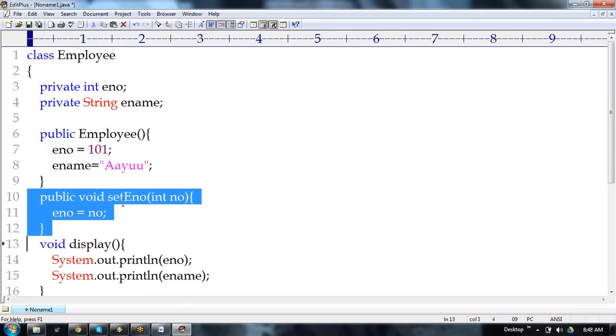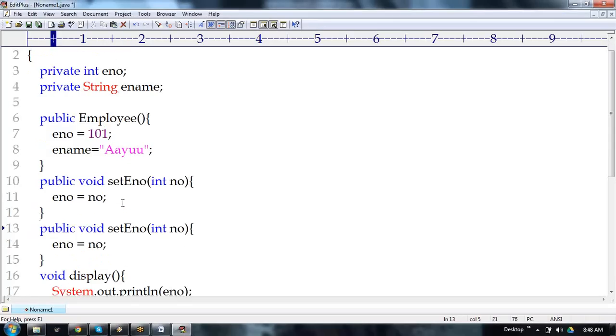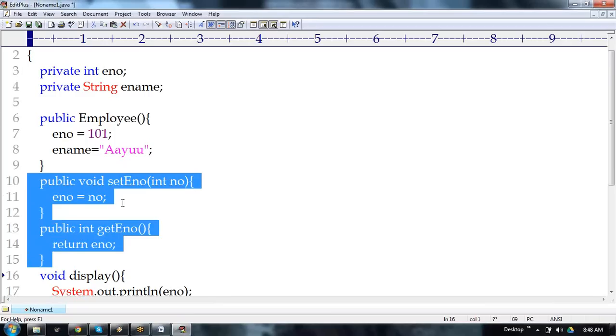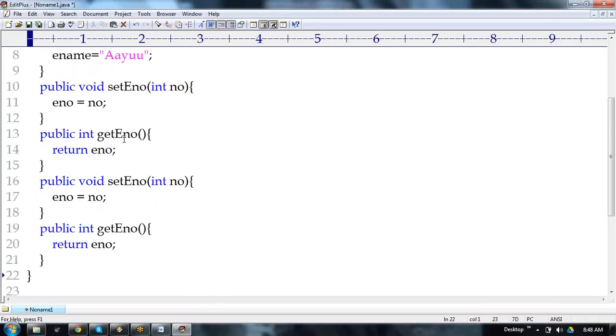In the same way, there is another method called getENumber. For each and every variable, we need to write one get method and one set method. When we say getENumber, there is no parameter, there is only a return type. It returns eNumber, and the return type here is integer. The same way, there are two other methods for the other variable, employee name. setEName, where the parameter is name. Here I am assigning name to eName.